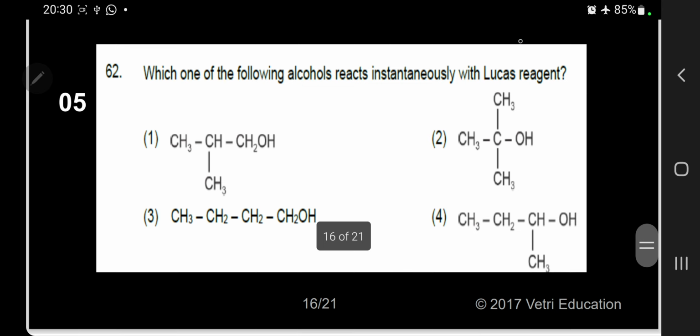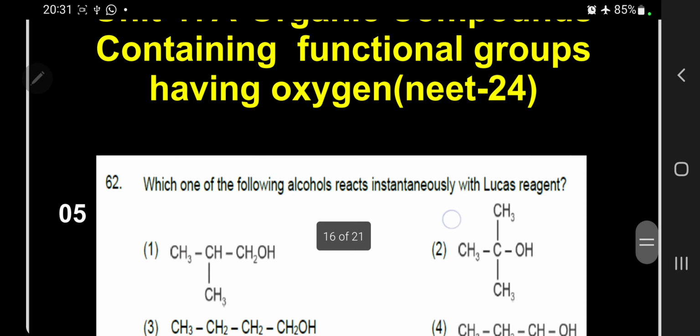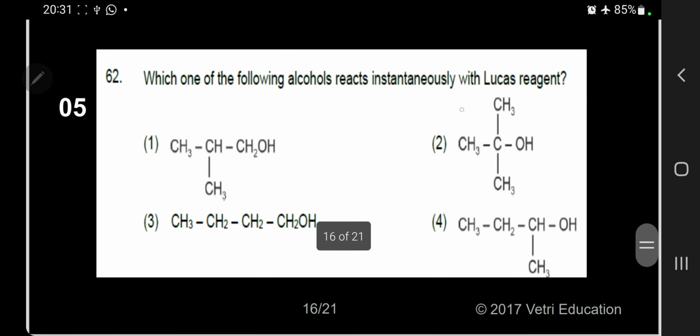Which one of the following alcohols reacts instantaneously with the Lucas reagent? Please follow. This question was asked in NEET 2024.